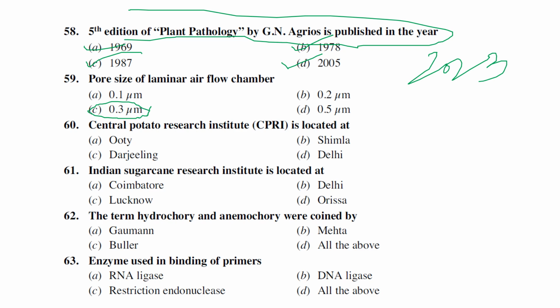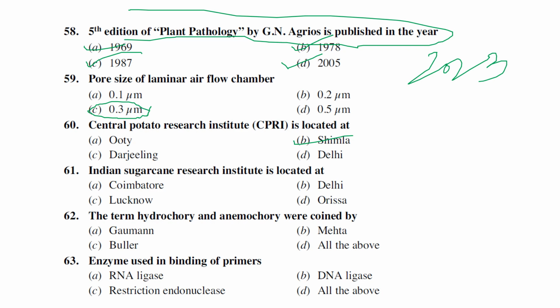The next one: the Central Potato Research Station is located at... We know potato can be cultivated in Ooty, Darjeeling and Shimla, but the Central Potato Research Institute, CPRI, is located at Shimla. To be exact, it is in Kufri village of Shimla. That's why the majority of varieties released, Kufri Jyoti, Kufri Navin, all these potato varieties, start with Kufri. Kufri is the village name where the research institute is located.